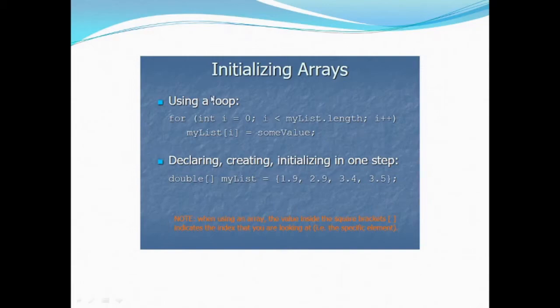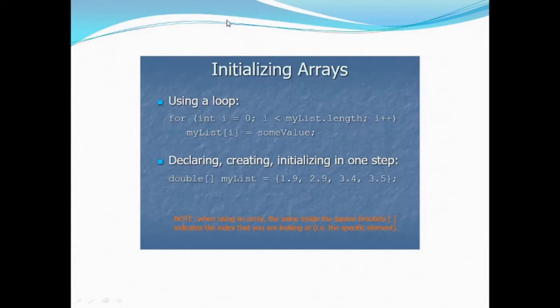If we want to use a loop, then for int i = 0; i < myList.length. Why is it done over here? Because we have to traverse all the indices of the array. We want to store some values in the array. How will they be stored? They'll be stored by array 0 having a particular value, array 1 having a particular value, and so on up to array 9. If the length is 10, then at length minus 1, that is the 9th index, what will be stored is up to you.